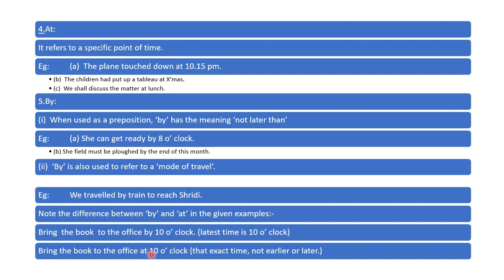Bring the book to the office at 10 o'clock. That exact time, not earlier or later. सी, इथे 10 पर्यंत म्हणजे 10 पर्यंत कधीही तू ते पुस्तक ऑफिसमध्ये आणू शकतोस. Bring the book to the office at 10 o'clock means sharp time is given here. At is used as a specific time. To denote a specific time, at is used.